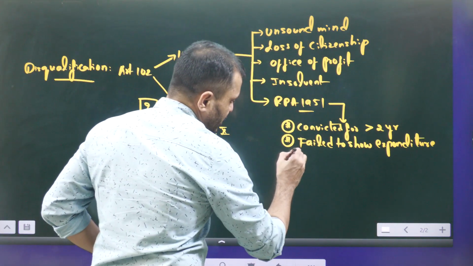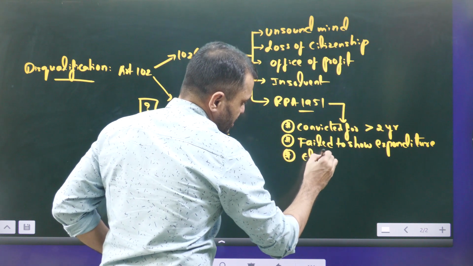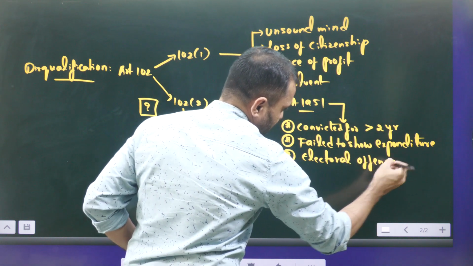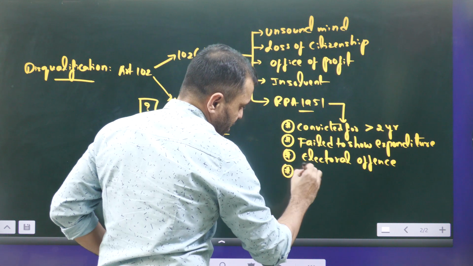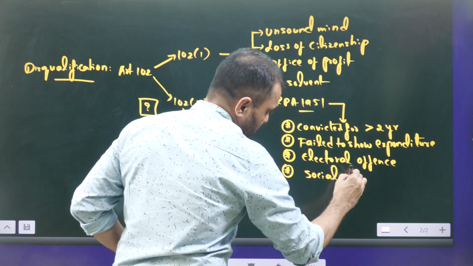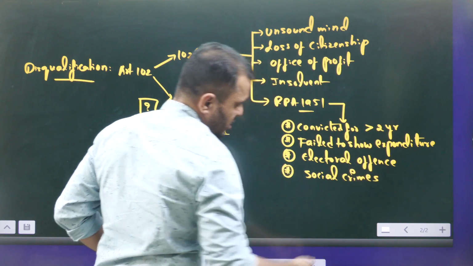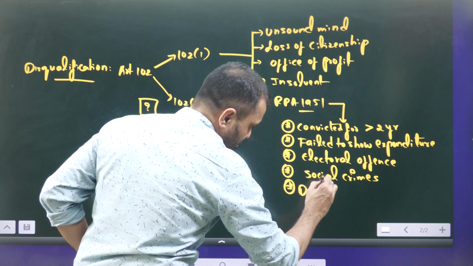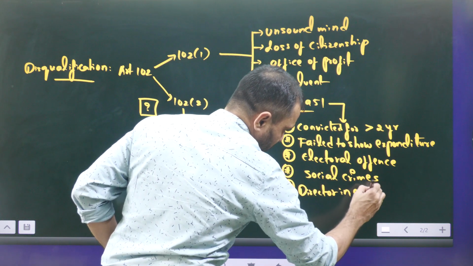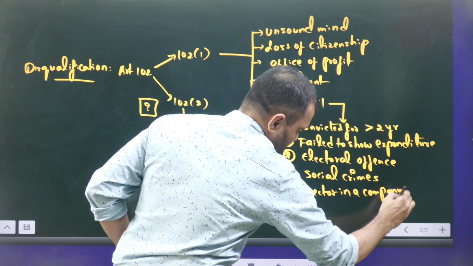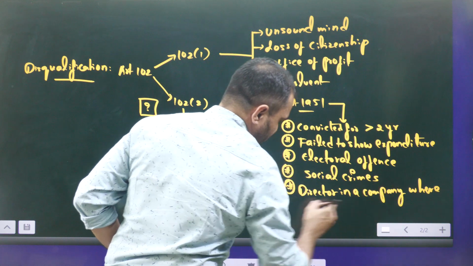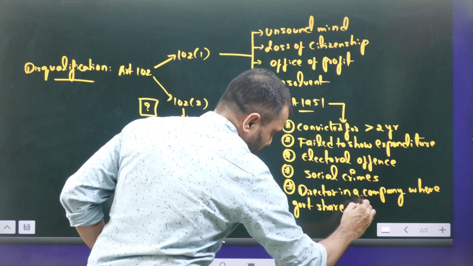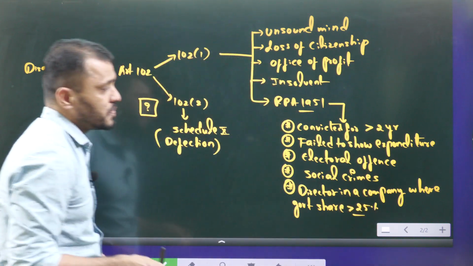Or if they committed any electoral offence related to the election, or committed any social crimes like dowry, sati or untouchability. Or being a director in a company where the government share is more than 25%, because it is subject to office of profit.